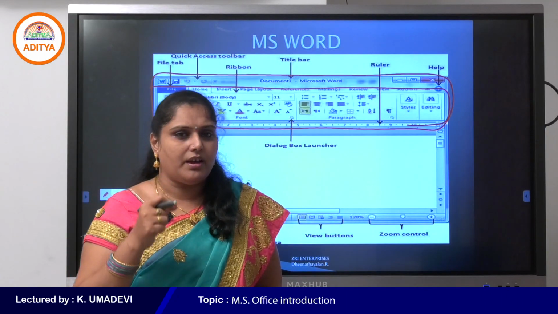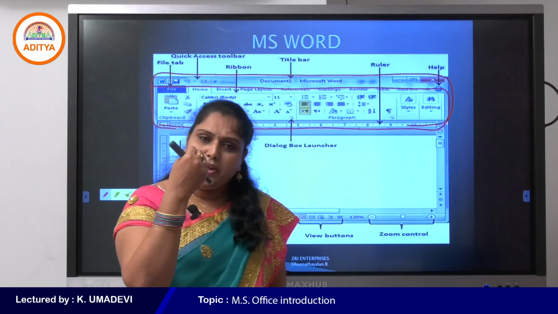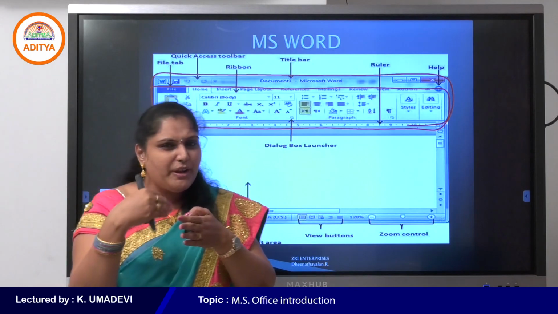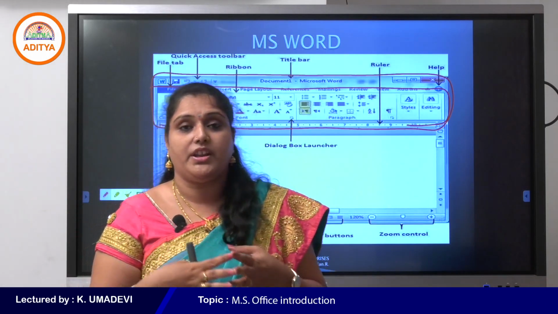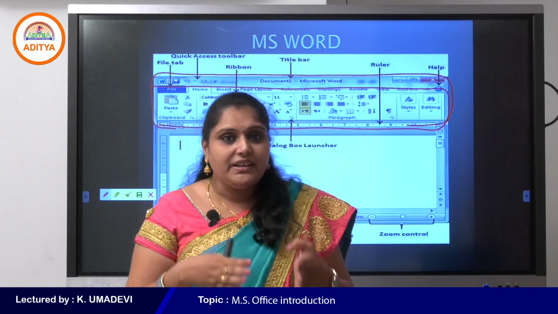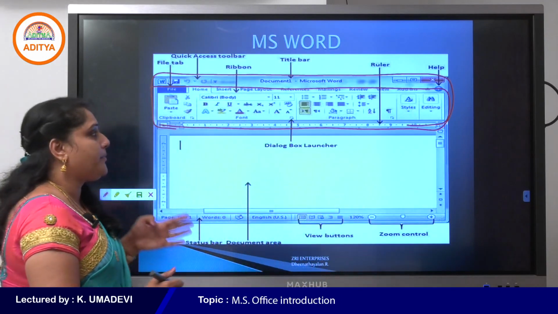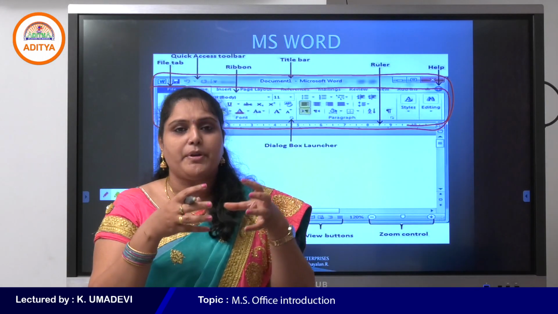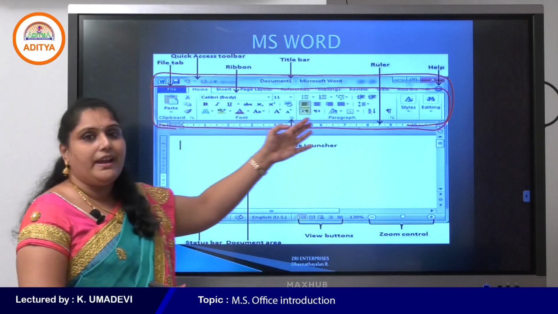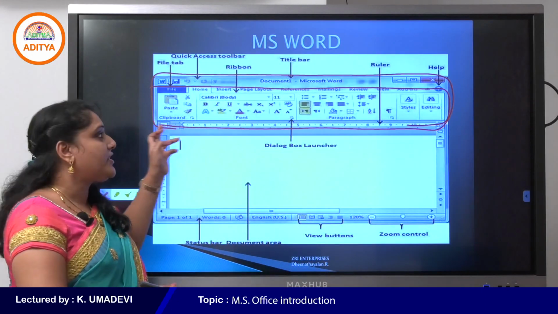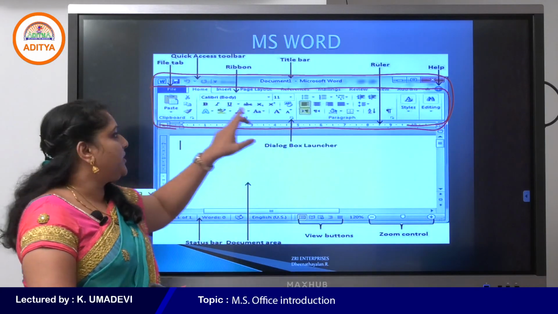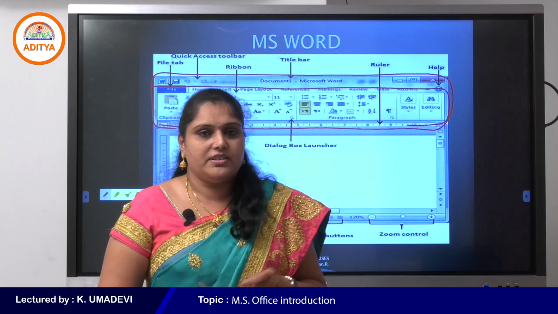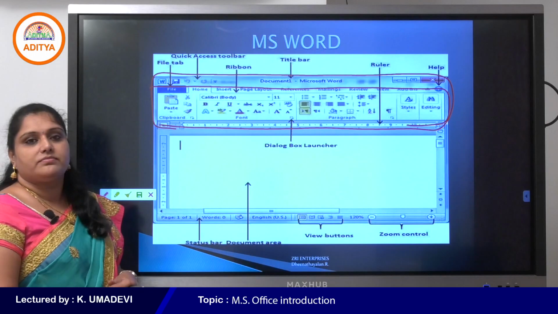Menu bar contains options, and the menu options again contain cascade menus. That means the submenu contains other different options which are very difficult to remember. But from 2007 the ribbon interface was introduced. Why? Because all the commands of a particular tab are grouped together and displayed all at once. That is the advantage of ribbon. These are called tabs. Later we will discuss each and every component of the window.